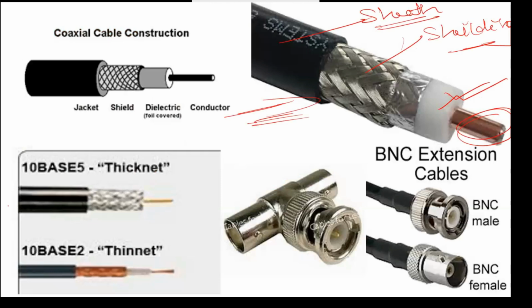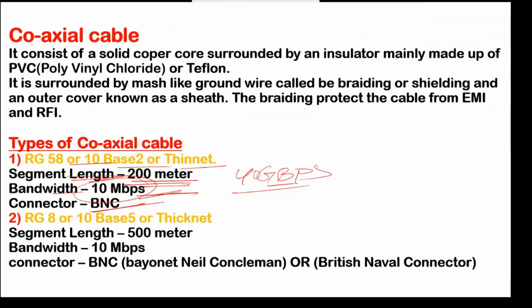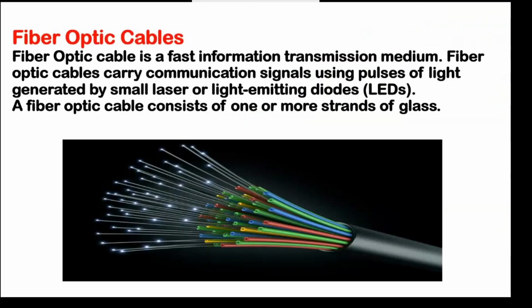And if you see here the BNC connector, you can see that this type of connector is known as BNC. That is a T-type BNC connector, and that is BNC male and BNC female, and that is 10Base5 thicknet, and that is 10Base2 thinnet. And in thicknet, the segment length is 500 meters, bandwidth is 10 Mbps, and the connector is BNC, the same. That is coaxial cable.